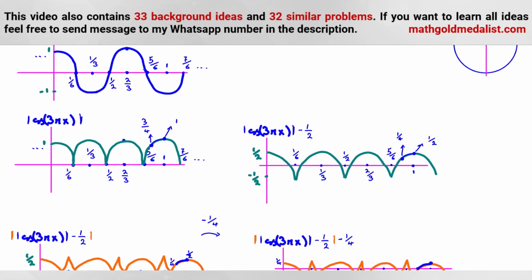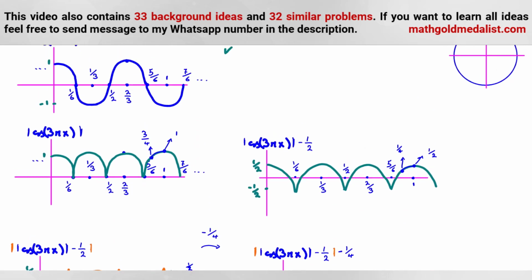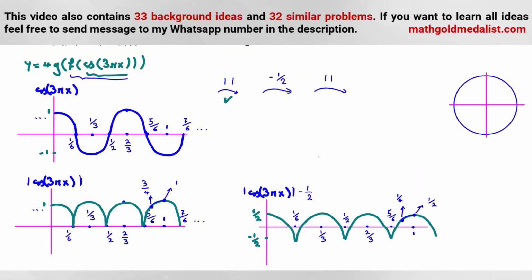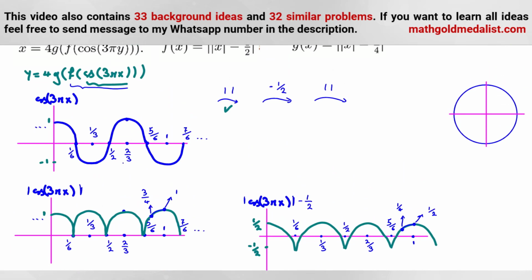And now if we keep writing, this part is what? Let me write here with red. This one is from negative 1 to negative 3 over 4. Okay? I consider y coordinates. Now we want to calculate this part. So, first here, it is what?